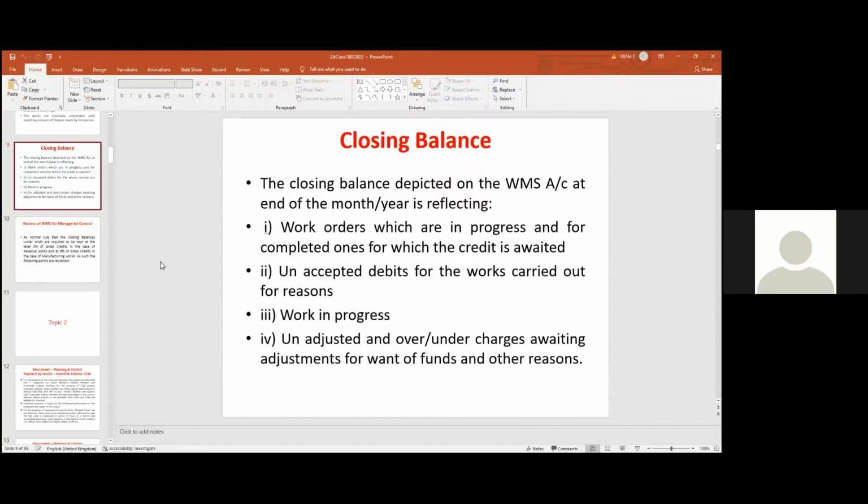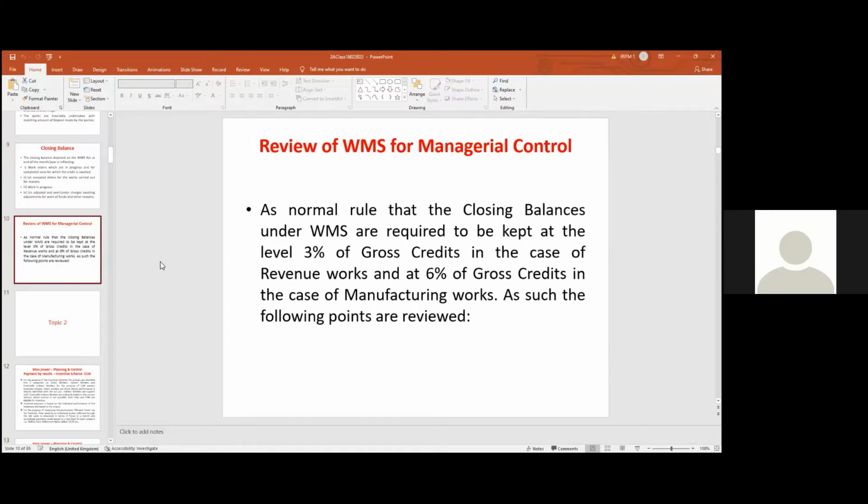Please read these things. As a normal rule, the closing balance of WMS account should be kept at 3% of the gross credits. Gross credits are the total credit side, the total work done, up to 3%. In the case of manufacturing units, there is a little more relaxation. It is 6% of the gross credits in the case of manufacturing works, like production units or component shops. The only purpose of this is to reflect true work in progress.